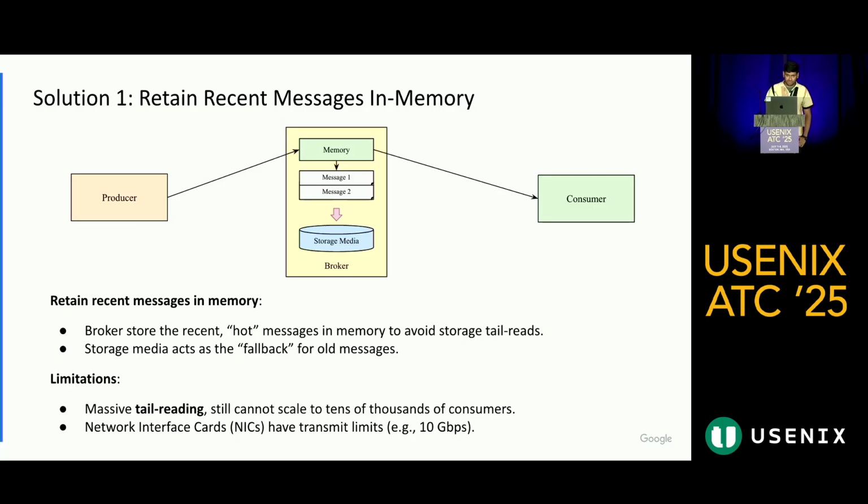This lets us get around the limits of the storage media, but this still has another problem, the network interface card. Currently, it has some transmit limits, and terabit NICs are going to be a bit far off, and they are not going to be deployed in production for a long time. So they have some limits, for example, 10 Gbps.